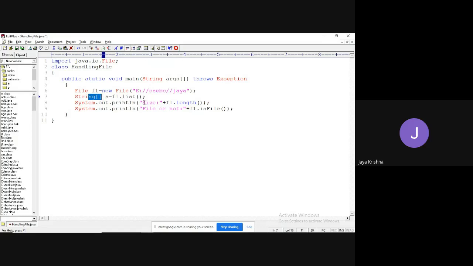Then to display them, I will use a single for loop: int i equal to 0, i less than s.length, using the length keyword, i plus plus.